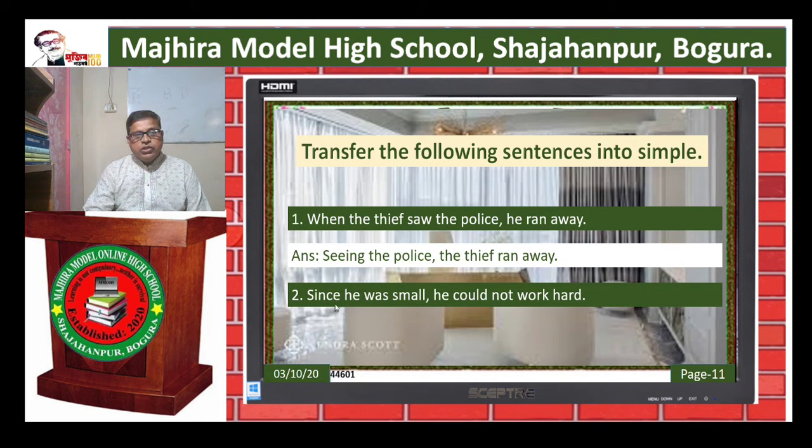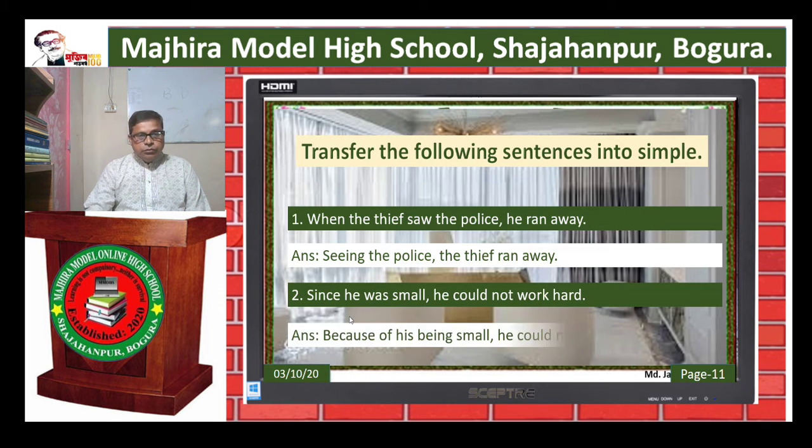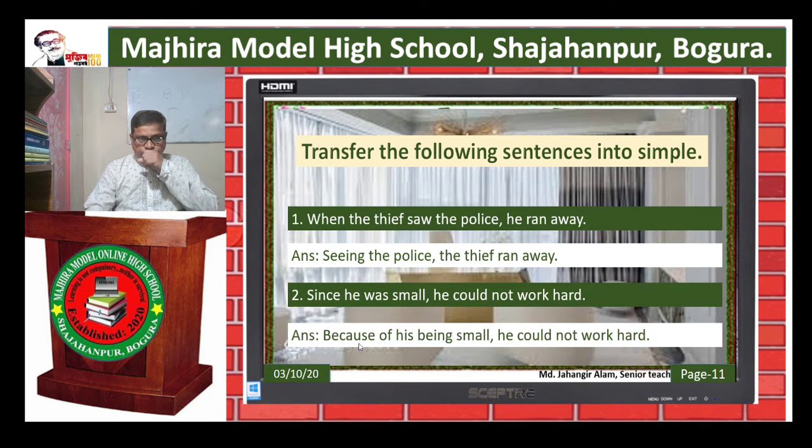Number 2. Since he was small, he could not work hard. Instead of since, we should use because of or on account of, then possessive. See the answer. Because of his being small, he could not work hard.